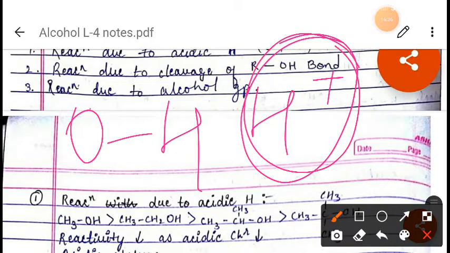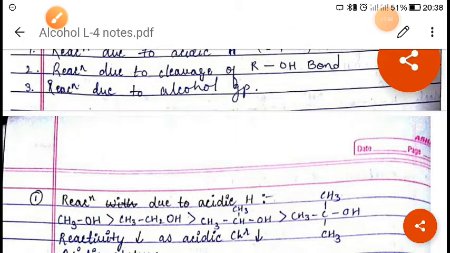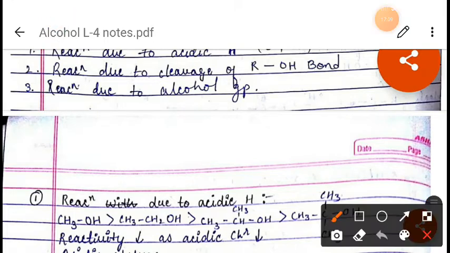But on the other hand, you will see that there is no electron releasing alkyl group in water, right? So the electron pair is slightly less available in alcohol. So what we can say is, these alcohols are weaker acids than water, right? I hope you have understood this. Now next, we will see the reaction with carboxylic acid, or we can say esterification.